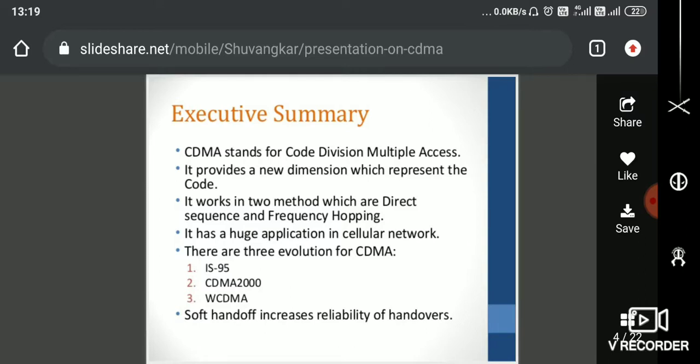Also, soft handoff is actually increasing the reliability of handover. I guess we know what handoff is. When a user is migrating from one tower to another tower, the entire control is transferred from one base station to another base station. This process is called handoff. When this affects your signal quality, it is called hard handoff. If nothing happens, then it is called soft handoff.